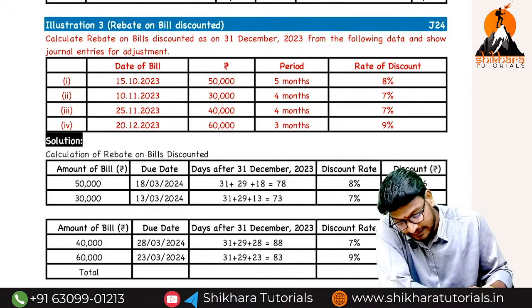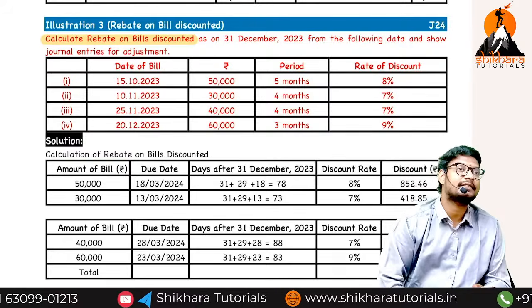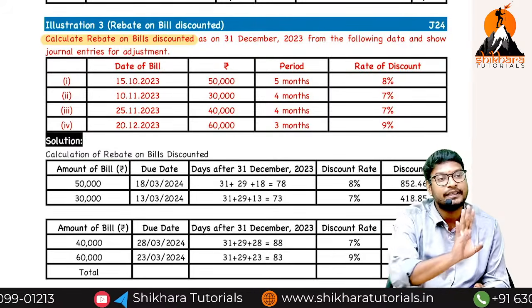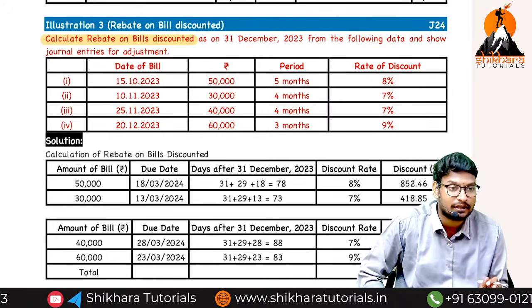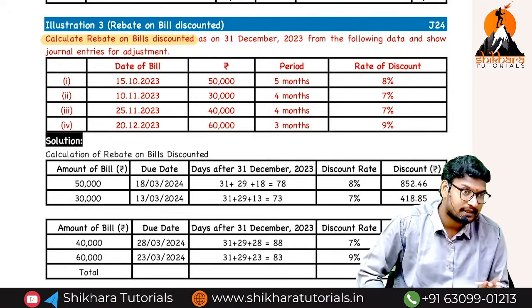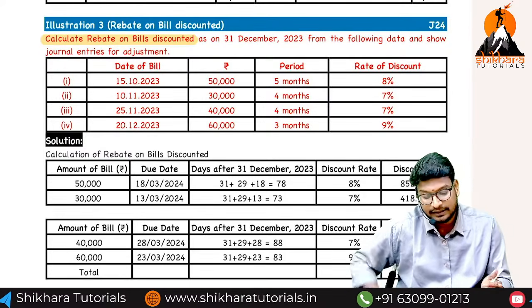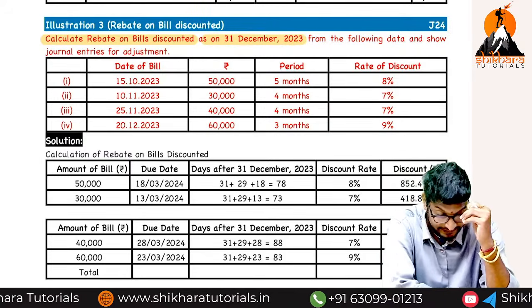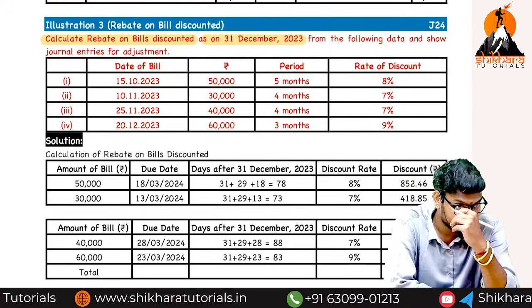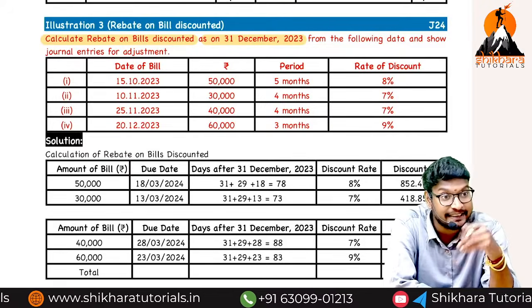Okay, what is happening, sir? Calculate rebate on bill discount. They are just asking how much amount should be transferred to the rebate on bill discount. They are not asking us to prepare journal entries like that. They are asking to calculate the rebate on bill discount on 31st December 23. That means what is our year end? 31st December or 31st March? 31st December only, they are saying year ending.